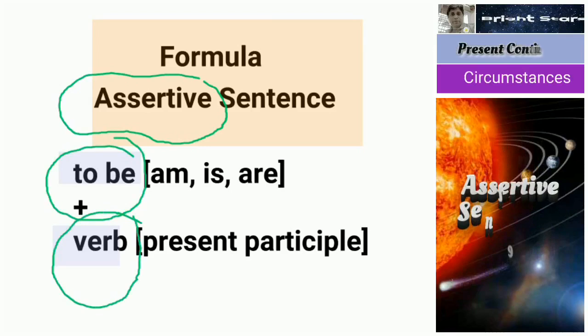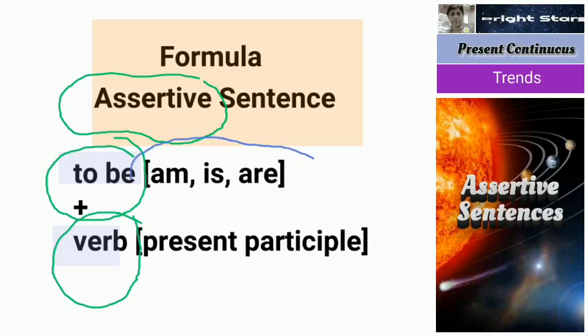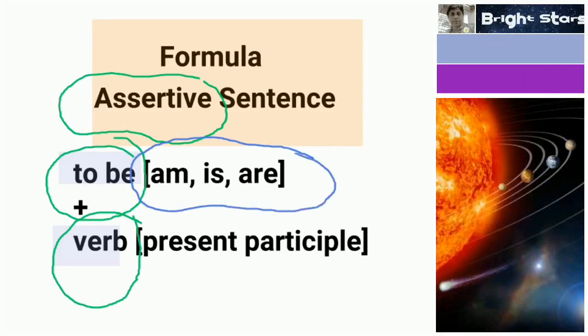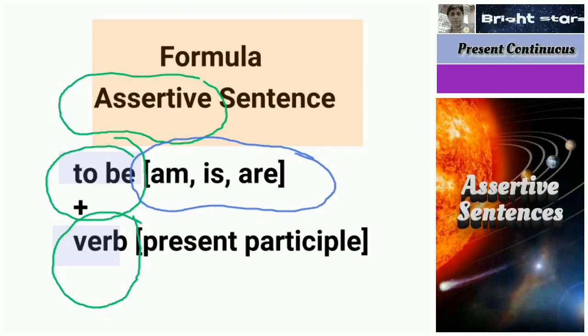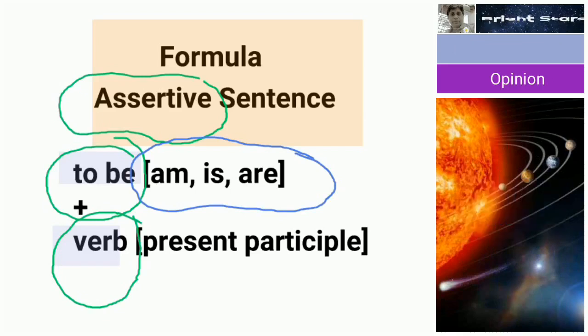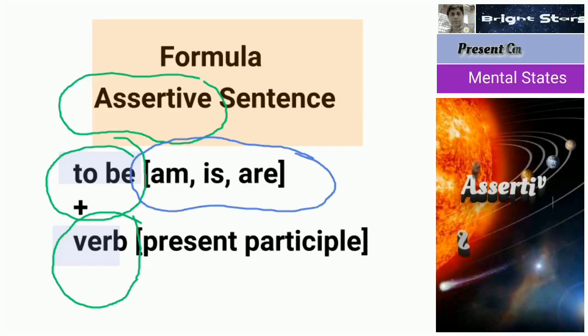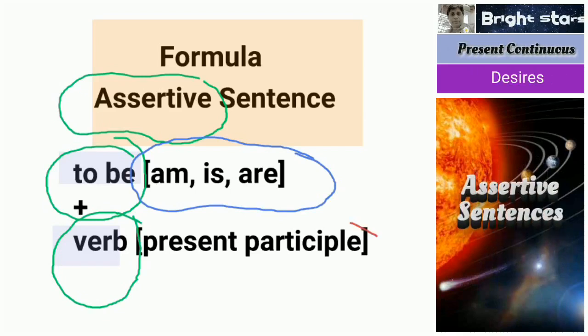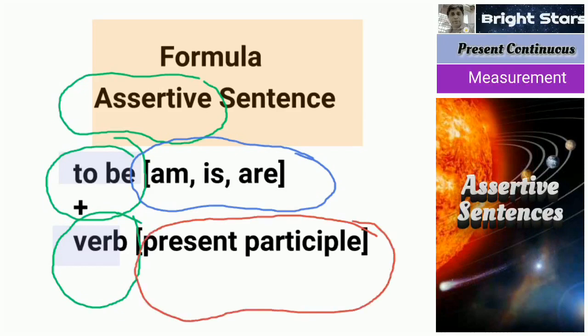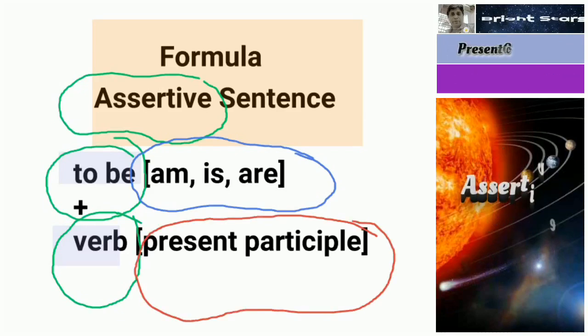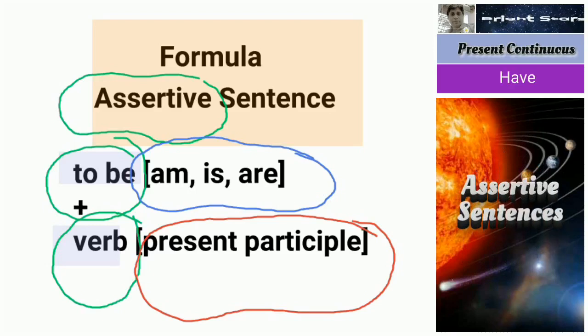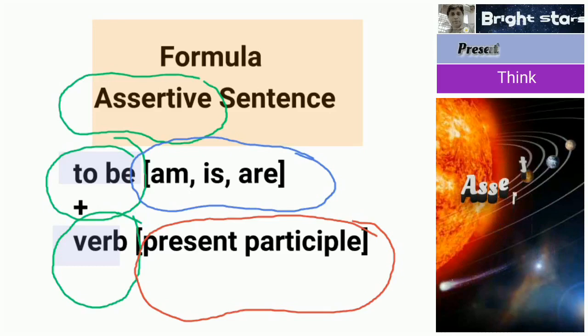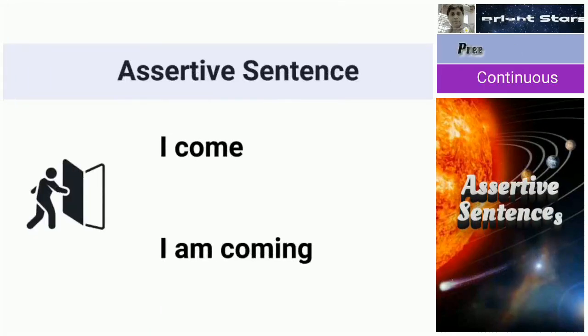What are the to be verbs here? Am, is, are. I am, he is, she is, it is, we are, they are. Plus the present participle. Present participle means the ing forms. Instead of come we use coming. Instead of go we use going. Instead of talk we use talking. Like that.